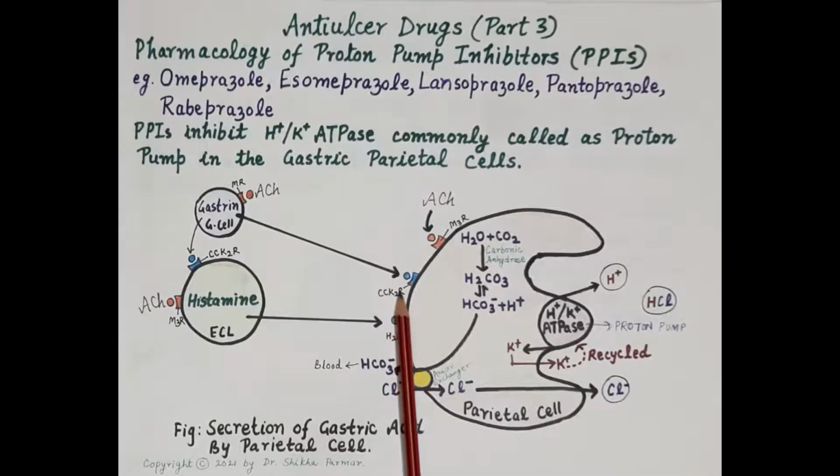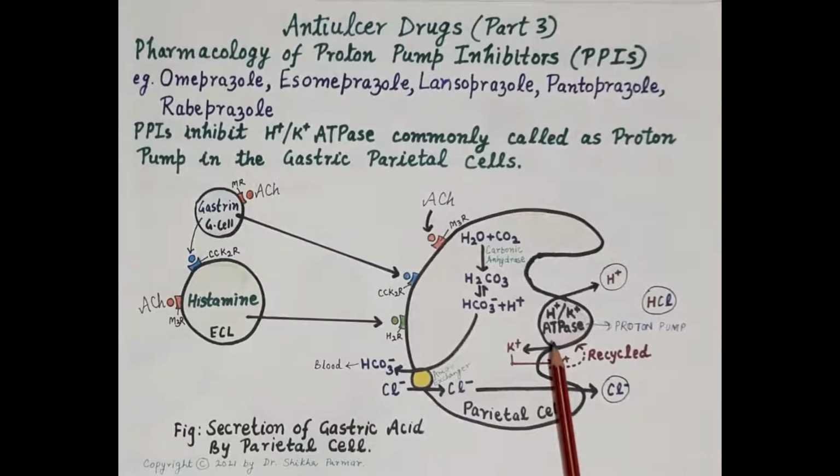Gastrin binds to its cholecystokinin CCK2 receptors, histamine binds to its histamine H2 receptors, and acetylcholine binds to muscarinic M3 receptors present on the surface of the parietal cell. These stimulate the parietal cells, thereby stimulating the proton pump and causing the release of gastric HCl.